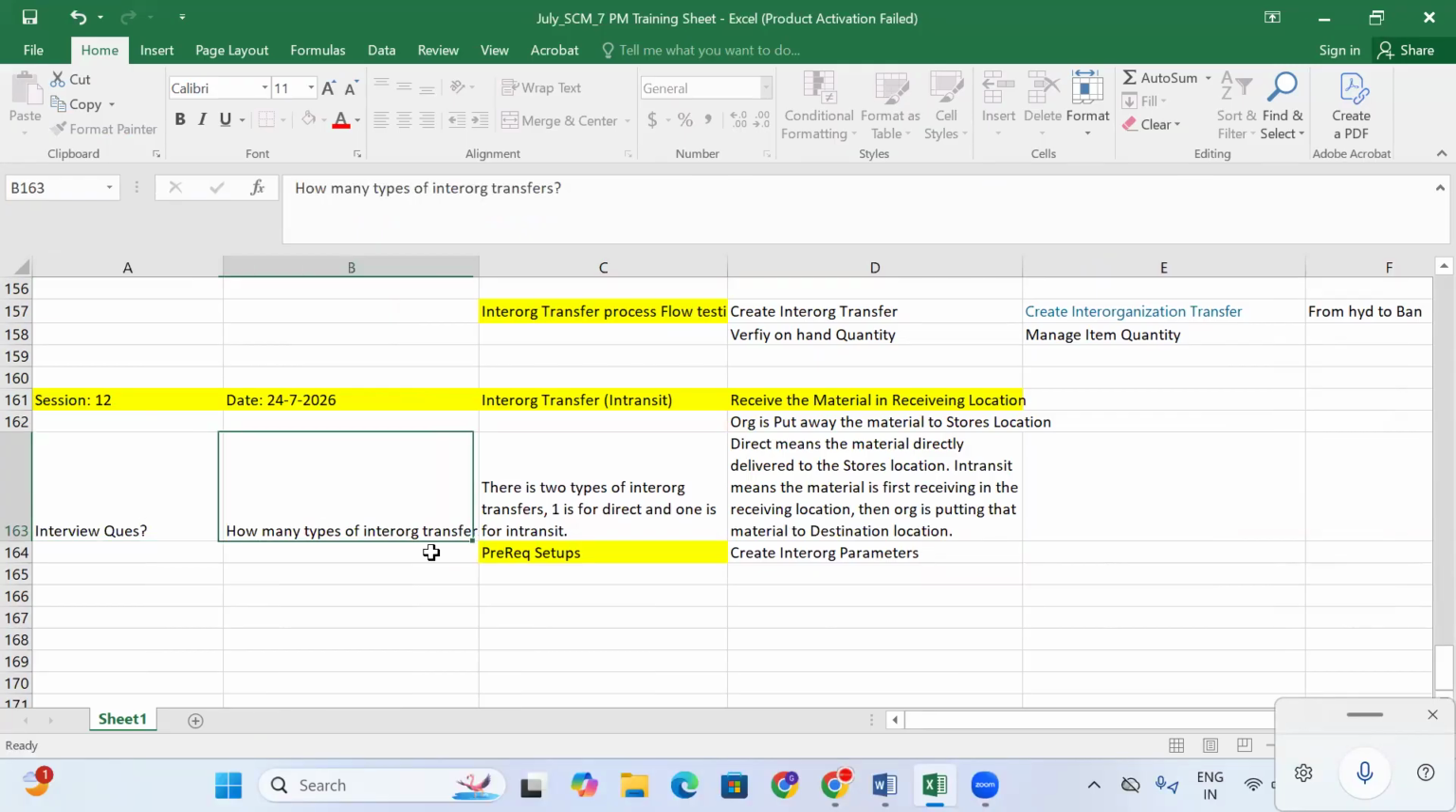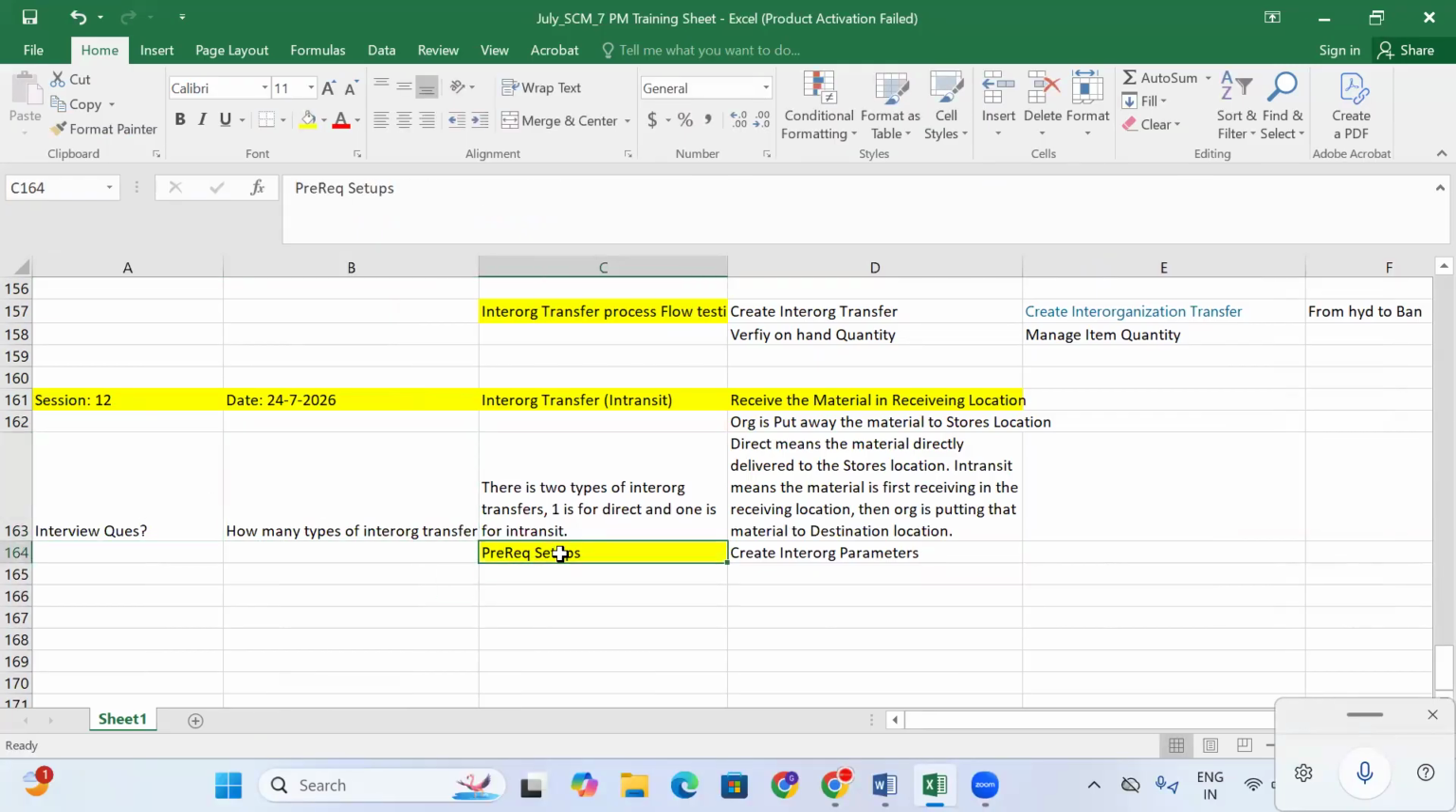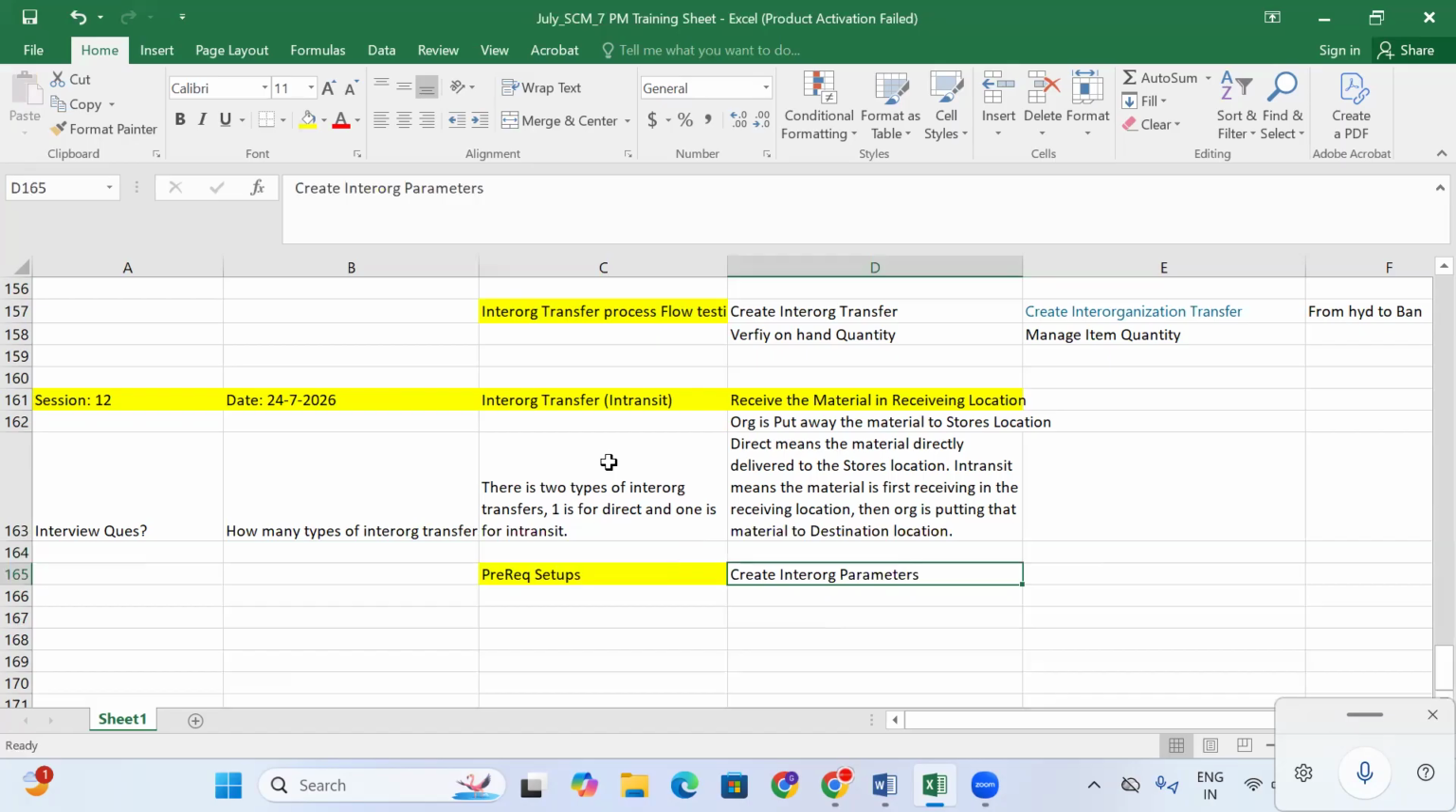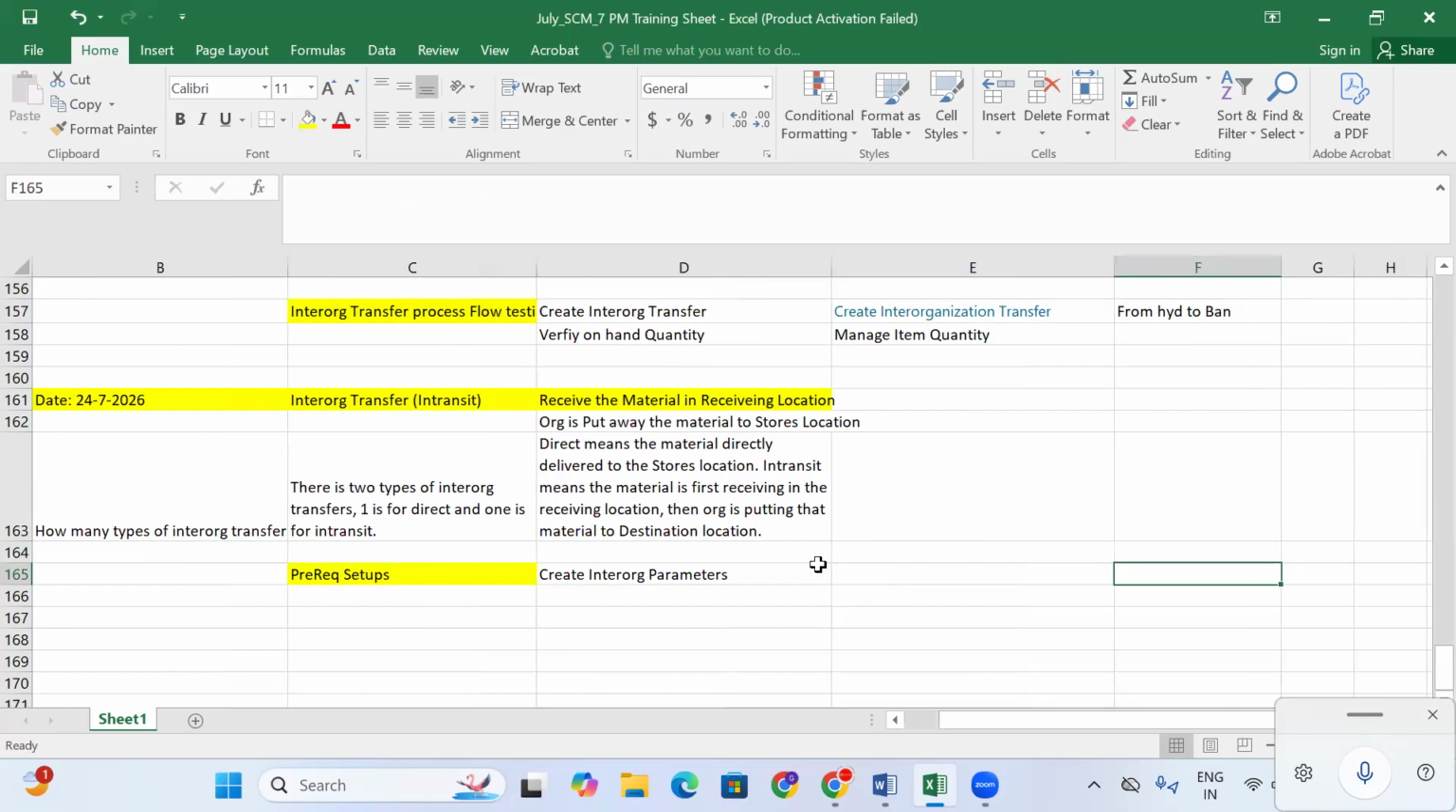Okay, now let's come to the in-transit process. Yesterday we did direct delivery, where the material is directly delivered to the organization. Today let's come to the interorg transfer and in-transit process.